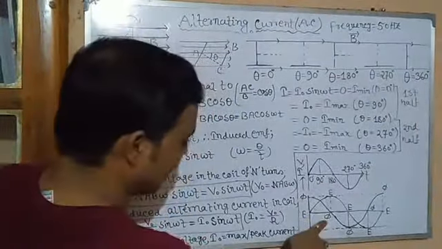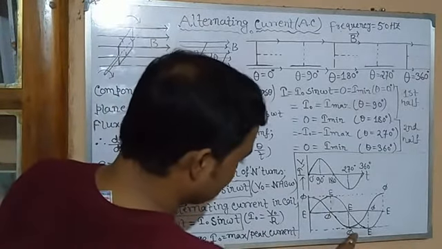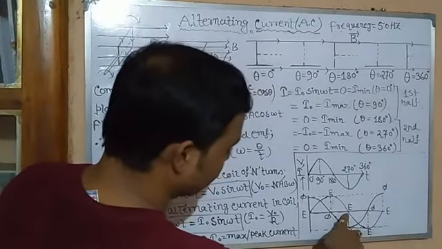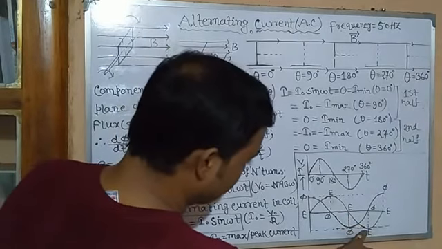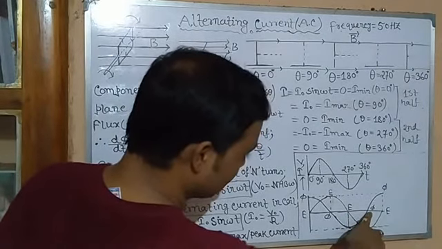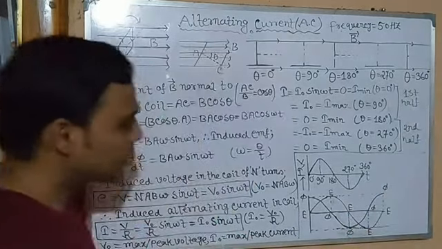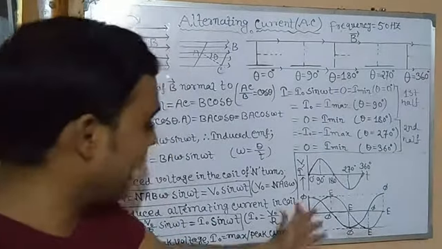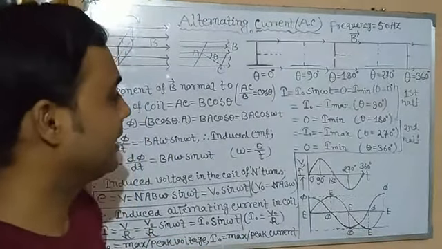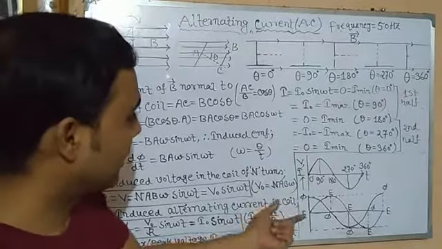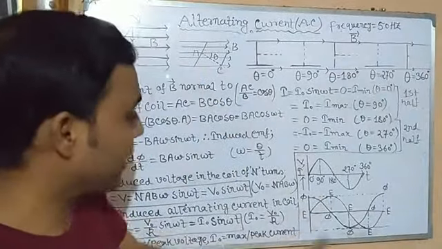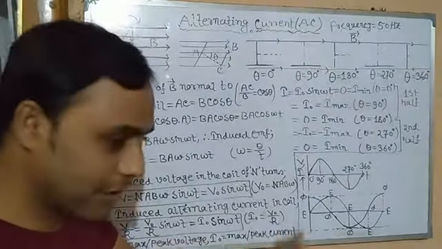In these cases, again, when flux is negative maximum, then again EMF is 0. Again, when EMF is maximum, flux is 0. When flux is maximum, EMF is 0. So it is very similar, isn't it? It nicely shows the similarities. Nicely explained, the entire explanation between the EMF and the flux.